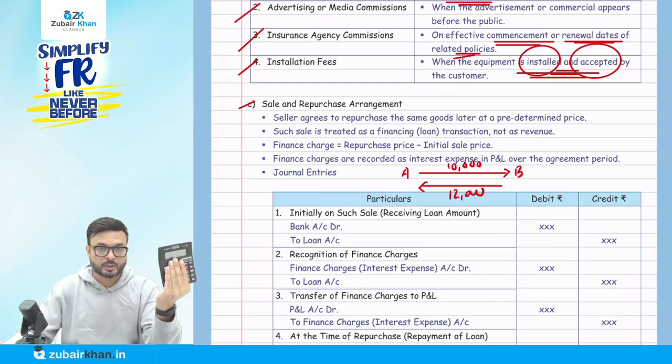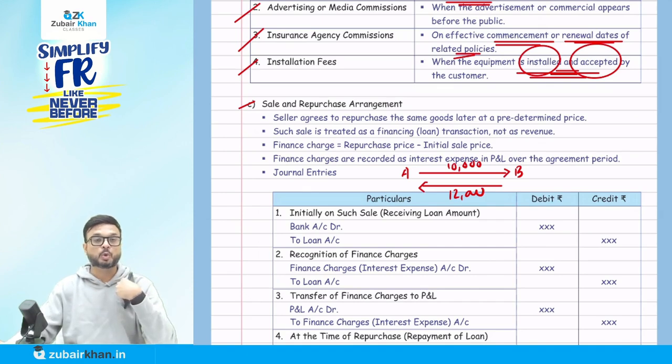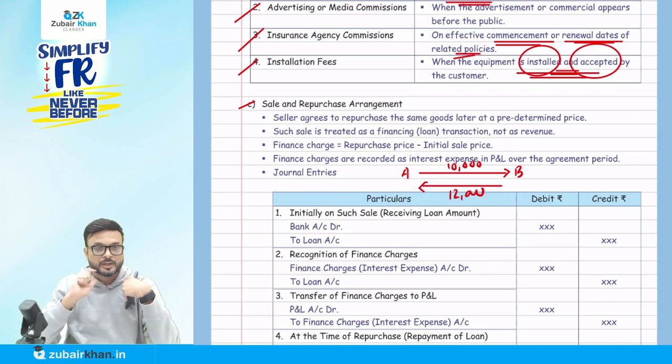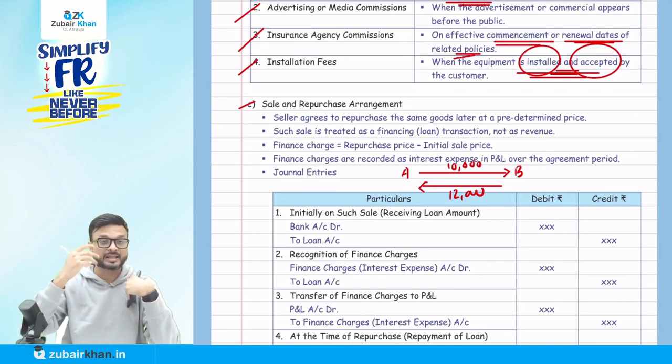But I need this calculator, so I repurchase it from you by paying you 12,000. I will pay you later on, but I repurchase it at 12,000. So AS 9 says this is not a normal sale transaction. This is a sales and repurchase arrangement. It's like a loan.